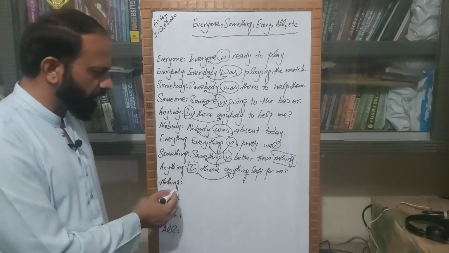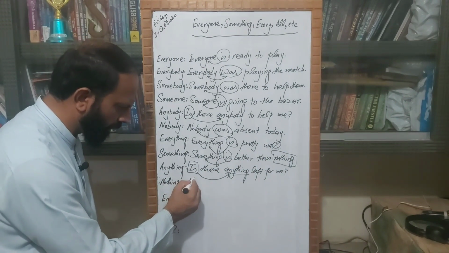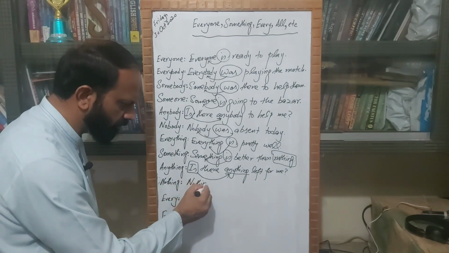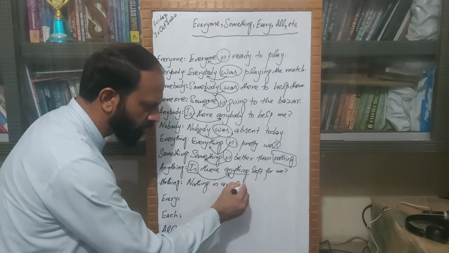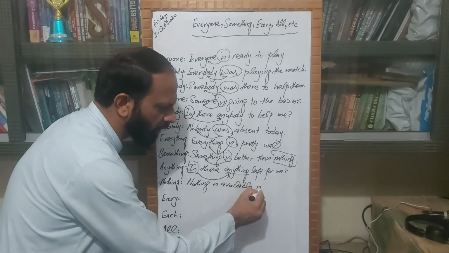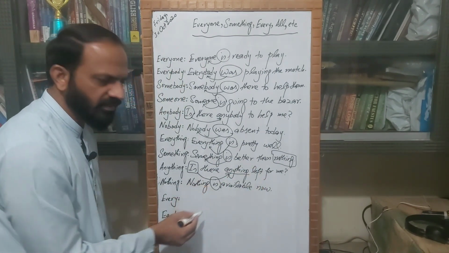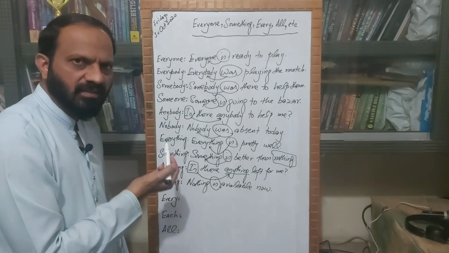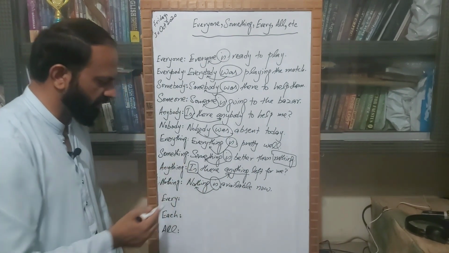Now comes nothing. For nothing we can say nothing is available now. So here this is, which is a singular verb, is being used for this word nothing.